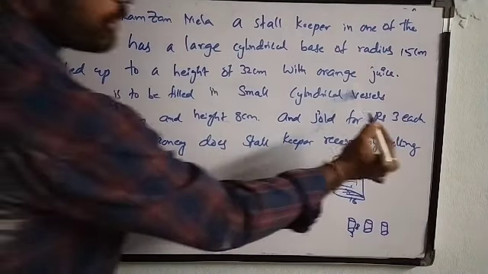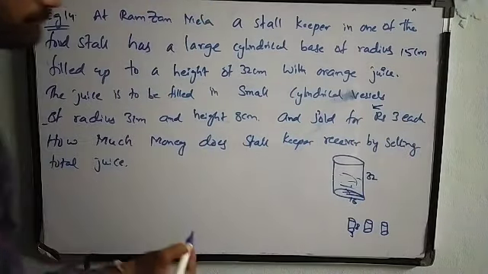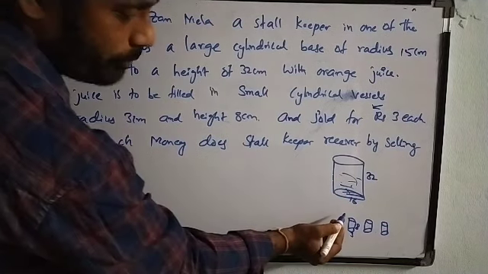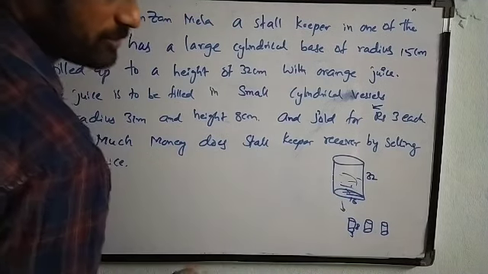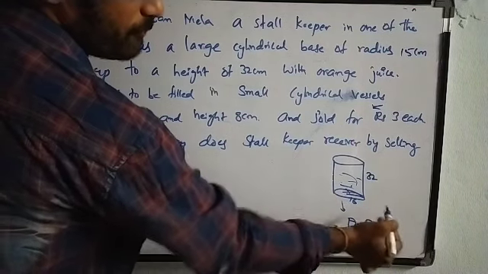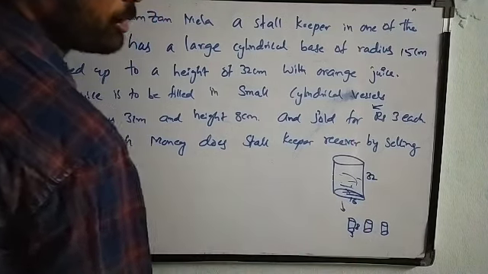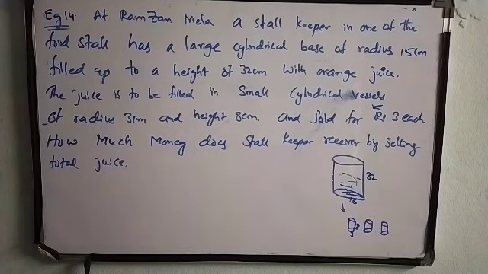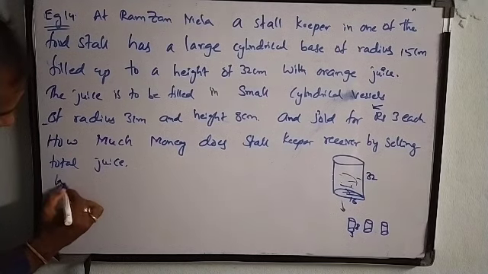We will keep this money aside first. First of all, we need to know how many cylindrical vessels we are going to fill. In order to get that, we need to divide the volume of the big cylinder by the volume of one small cylinder. So we'll get how many small cylinders we can fill. So let us see the solution.